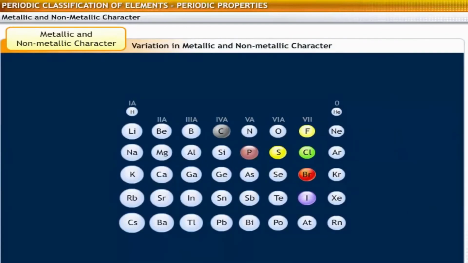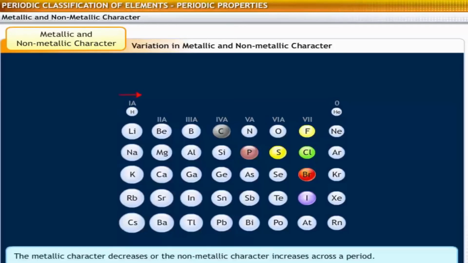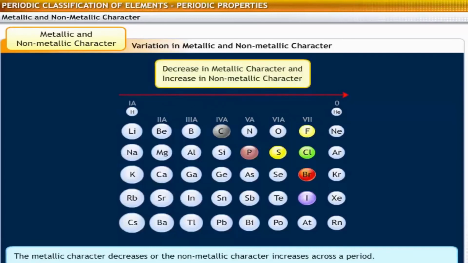Now, observe the variation in the metallic and non-metallic nature of elements in a group and in a period. Across a period, metallic character decreases and non-metallic character increases due to an increase in electronegativity. So, the tendency to lose electrons, or metallic character, decreases.